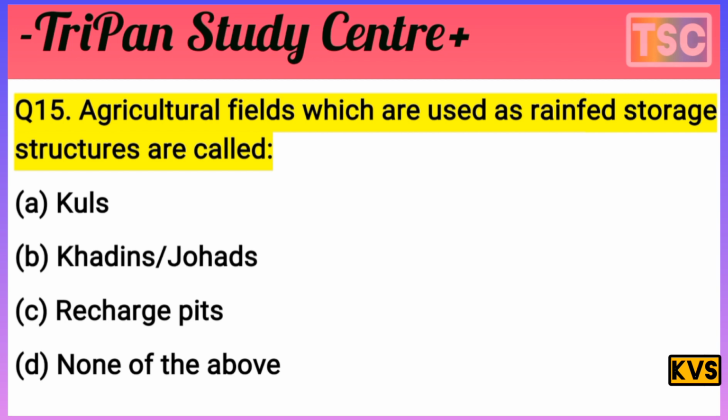Agricultural fields which are used as rainfed storage structures are called? This is not called Kuls, not called recharge pit, and none of the above is also rejected. The answer here is B, Khadin or Johad. That's an important answer. The correct answer is B, Khadin or Johad. That's important. And let's see the next question.